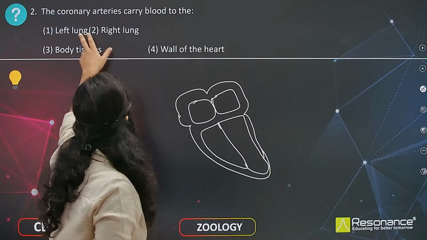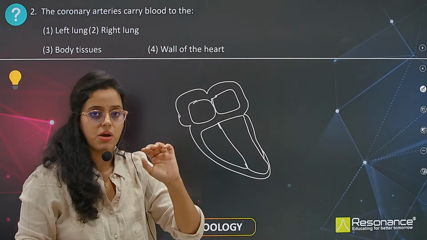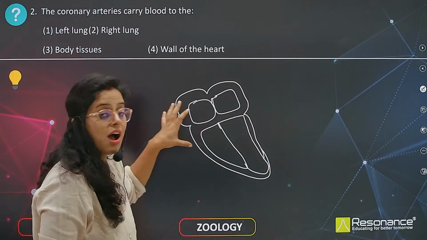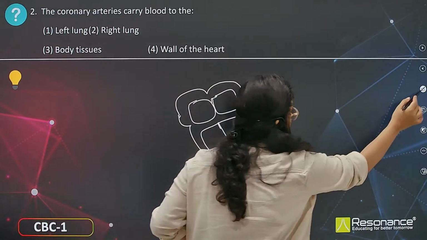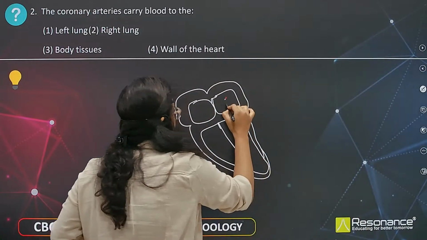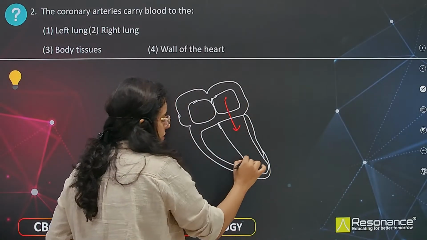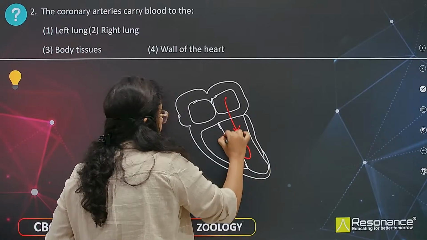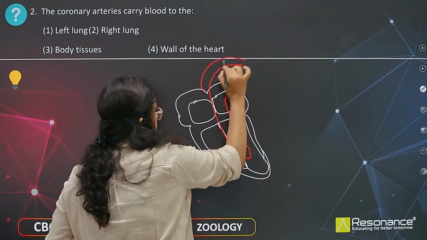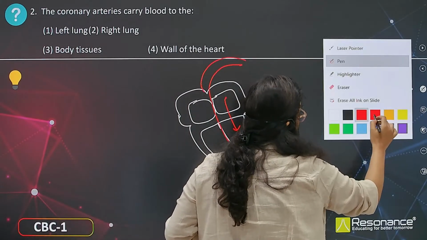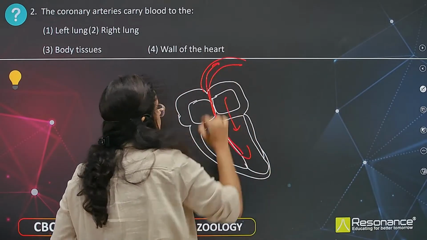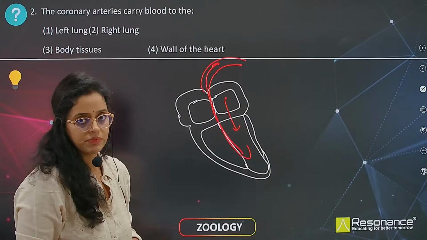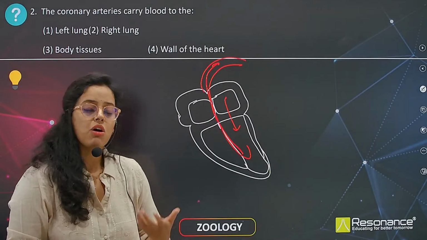Now the coronary artery they are talking about, coronary, which means heart. The blood that moves in this direction from left atrium to left ventricle to here, the arc of aorta is present. This arc of aorta carries the oxygenated blood.